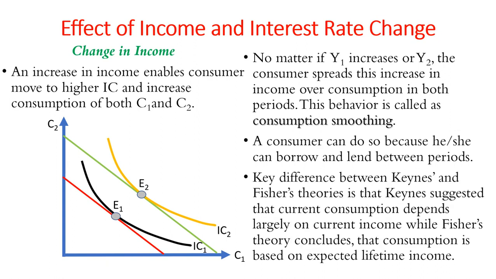It is also important to point out that the key difference between Keynes and Fisher's theory is that Keynes suggested that a person's current consumption depends largely on current income, whereas Fisher's theory concludes that consumption is based on expected lifetime income.